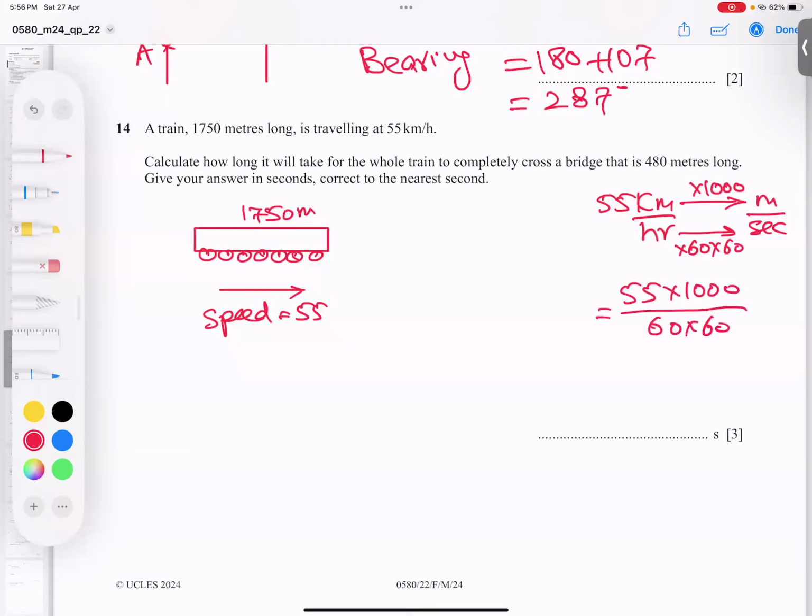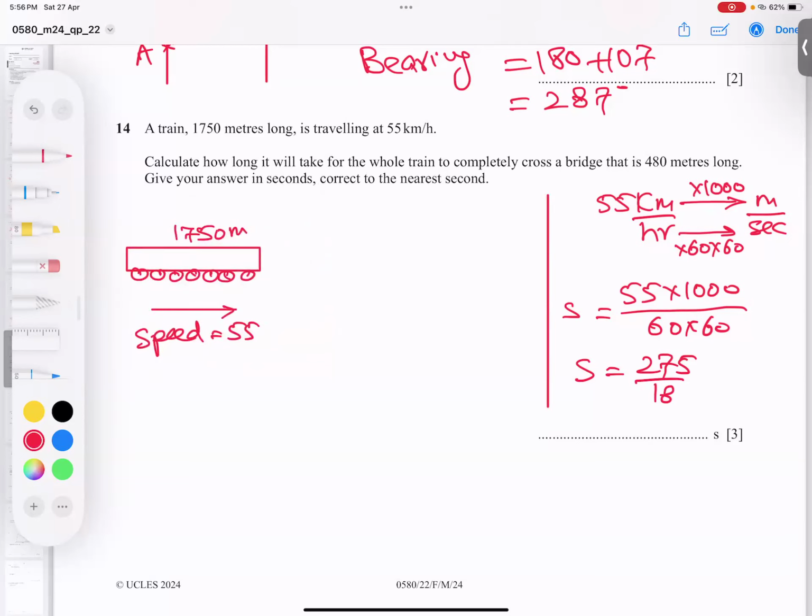So speed, I'm getting here what? Let me check in calculator, 55 into 1,000 and divided by 3,600, and I got 15 point something. It is better to keep it as a fraction because it is giving us decimal recurring numbers. To get a more accurate answer, I kept it in fraction form. So this is done. Now this becomes meters per second, alhamdulillah. And this is already meters, so no need to convert. Or second option, you convert this meter into kilometer form. No problem, but I think this is easy.